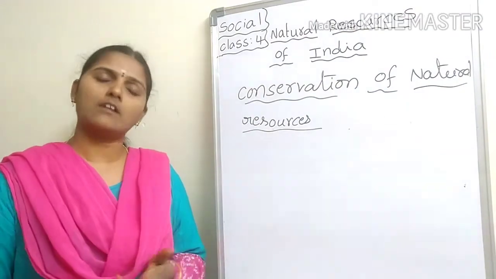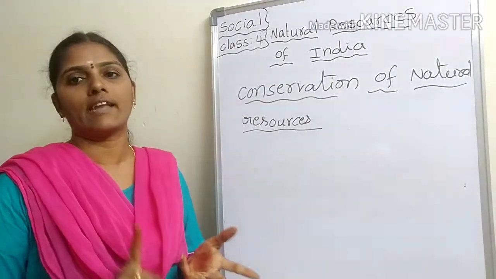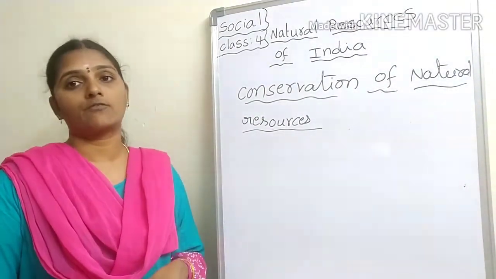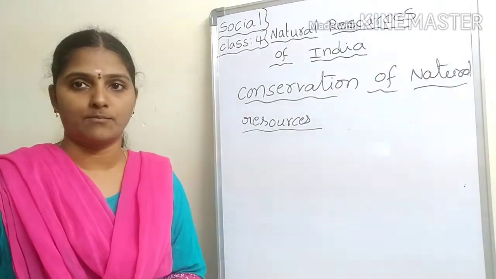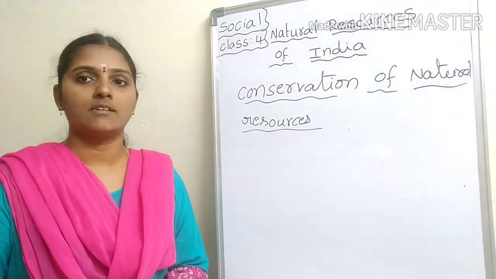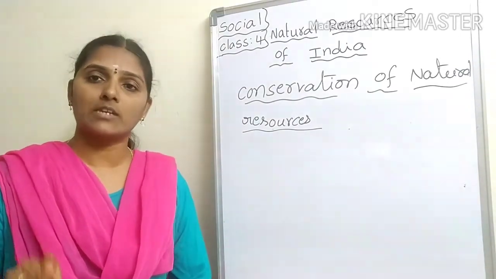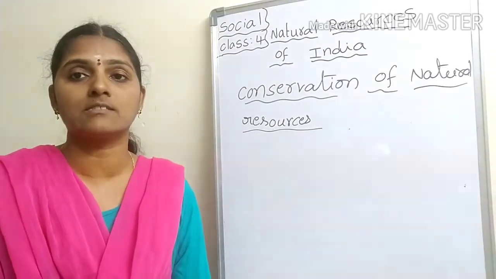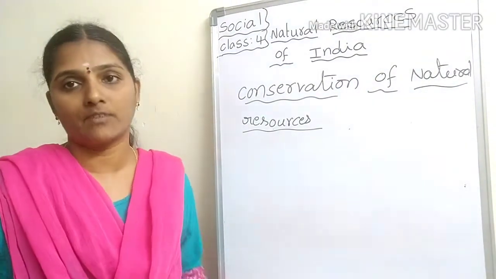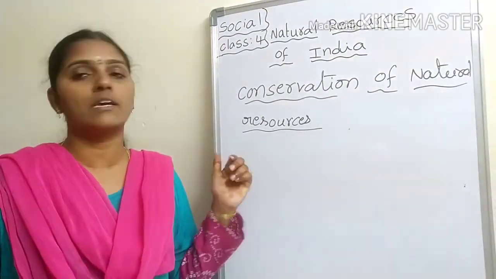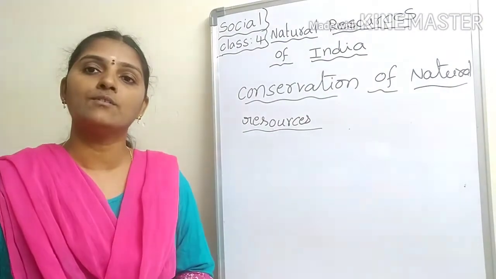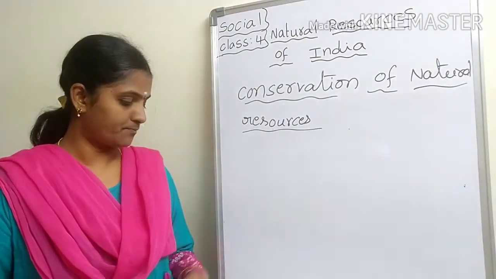Since non-renewable natural resources take a long time to form, it is very important for us to preserve them.